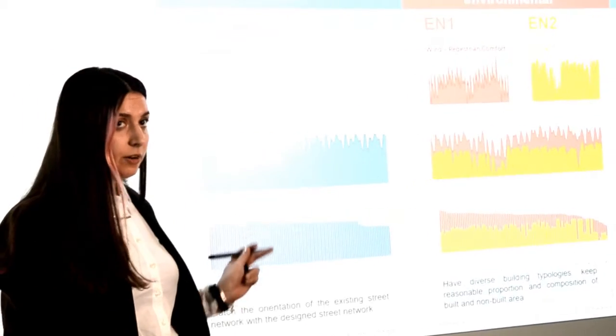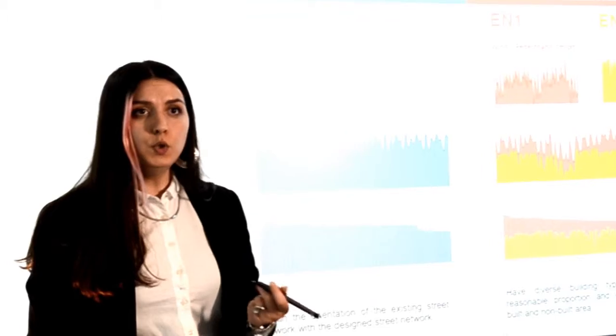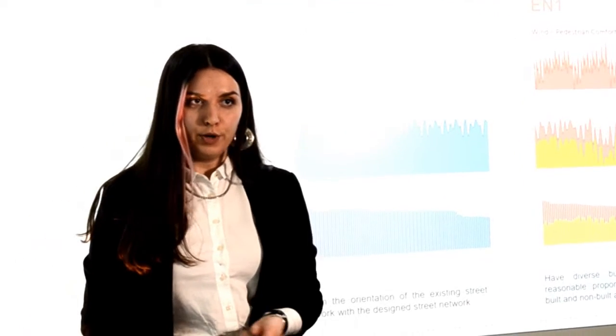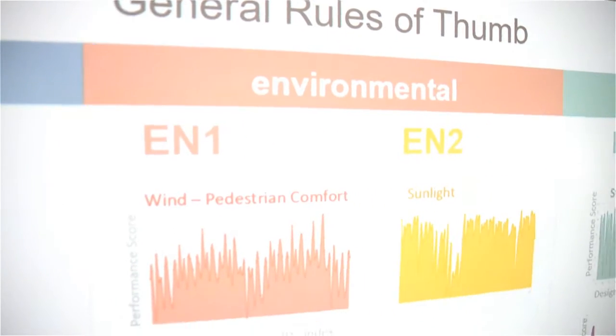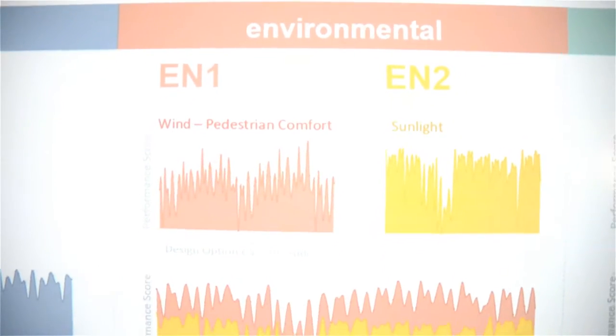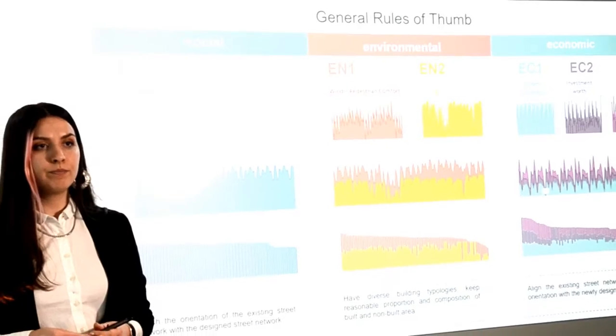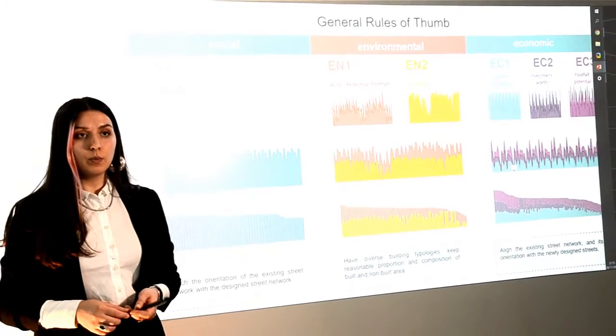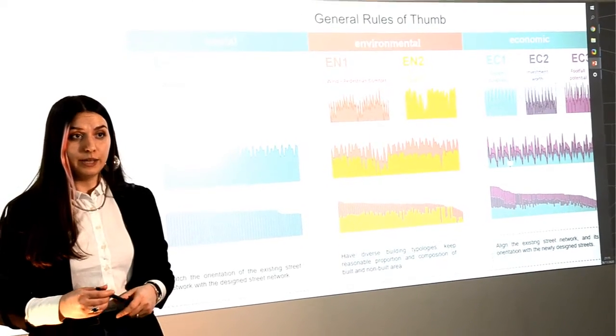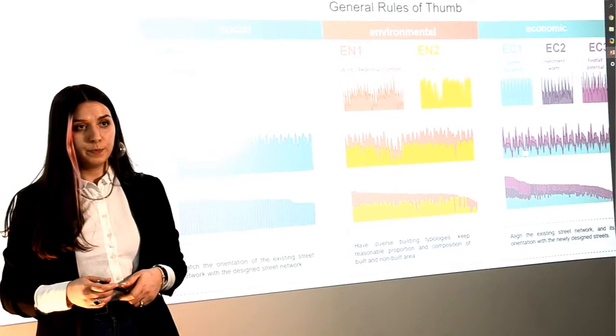For example, for a design to perform better in its integrity score, the orientation of the existing streets should match with the new design streets. For environmental analysis, we should have diverse building typologies and keep reasonable proportion and composition of built and non-built area. And aligning the street network with the newly designed streets can lead to places with higher economic potential.